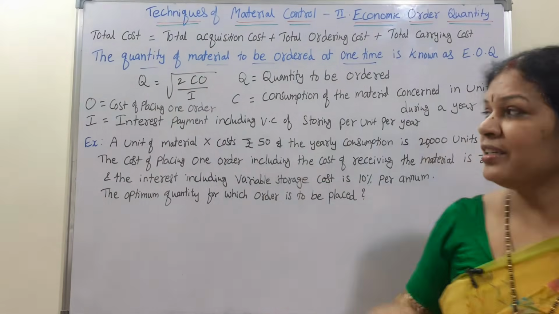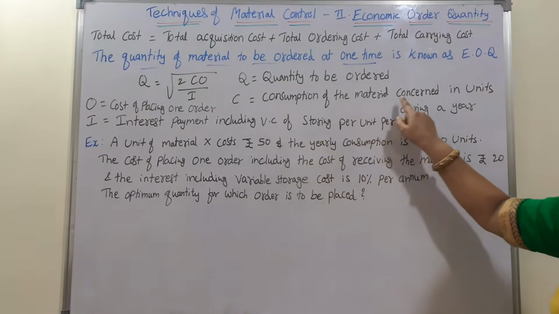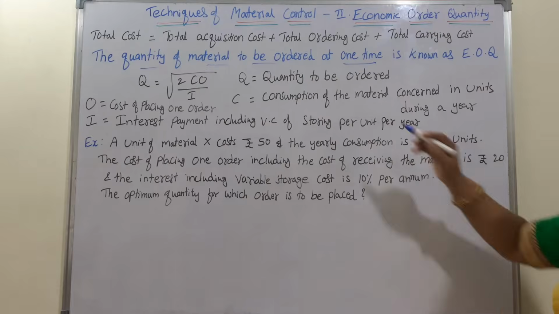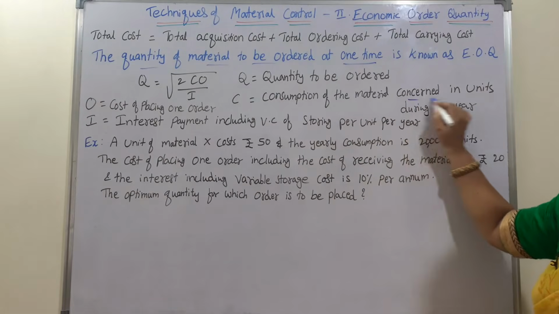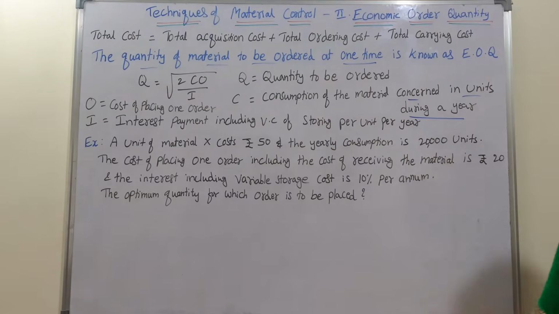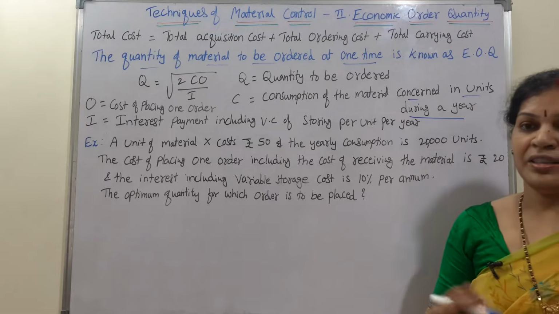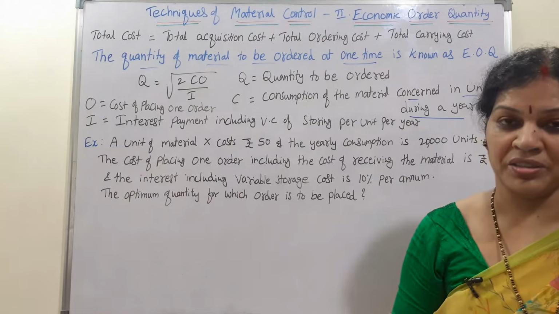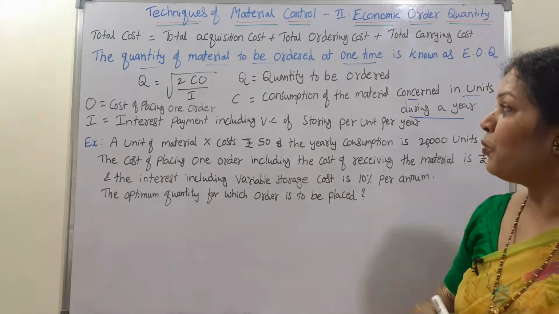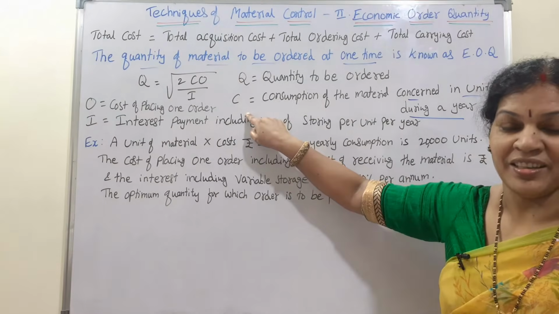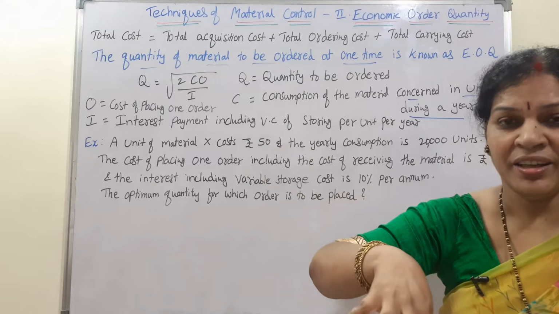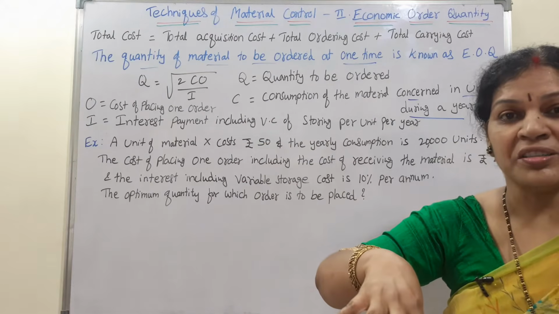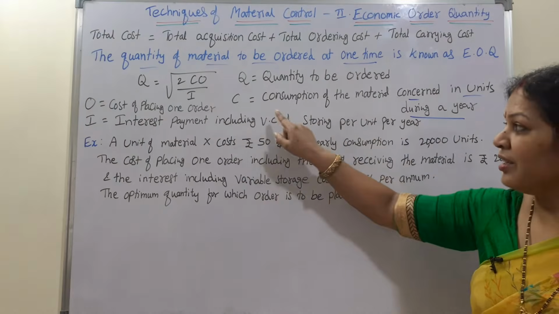Next one, C. C is consumption of the material concerned in units during a year. Say for the entire year I need a consumption of the material of 50,000 units. That 50,000 units will be C. Are you getting it? Entire year I want to use 50,000 units. That 50,000 units is C.